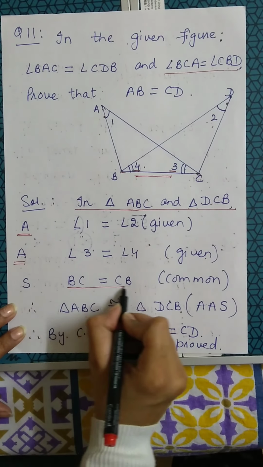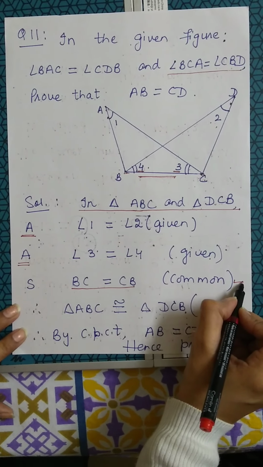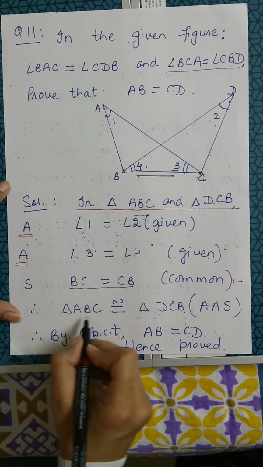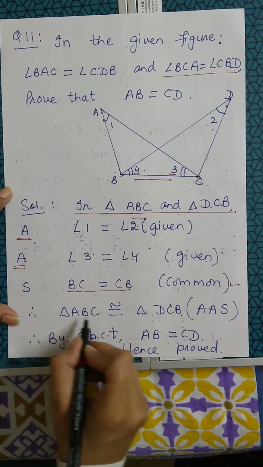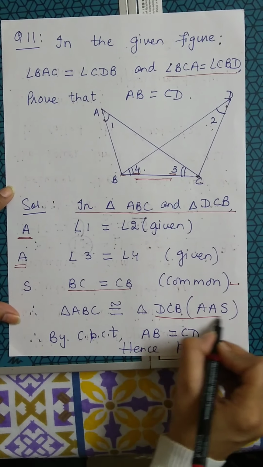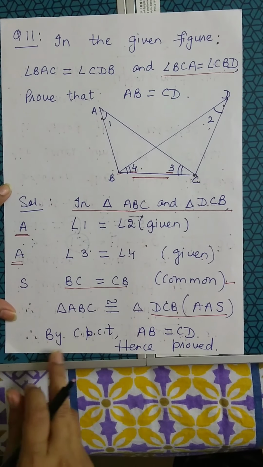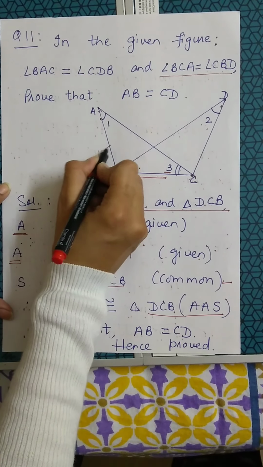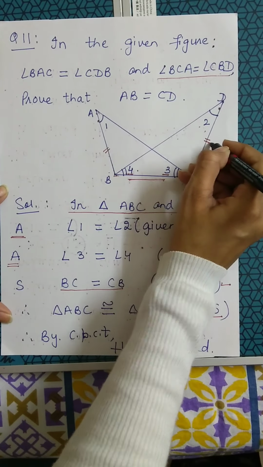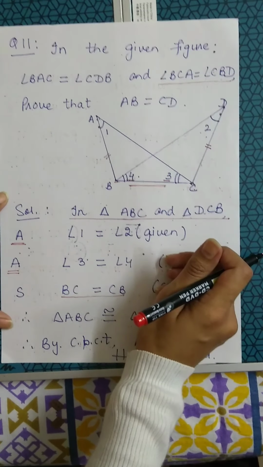And therefore we can say triangle ABC is congruent to triangle DCB by angle-angle-side criteria. By CPCT, I can say AB is equal to CD.